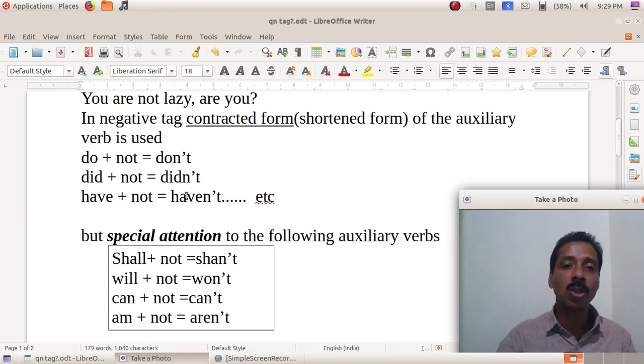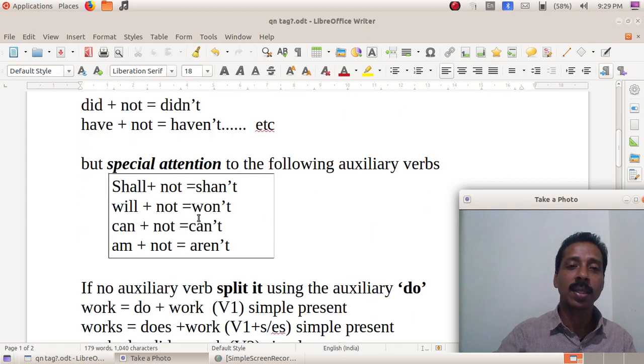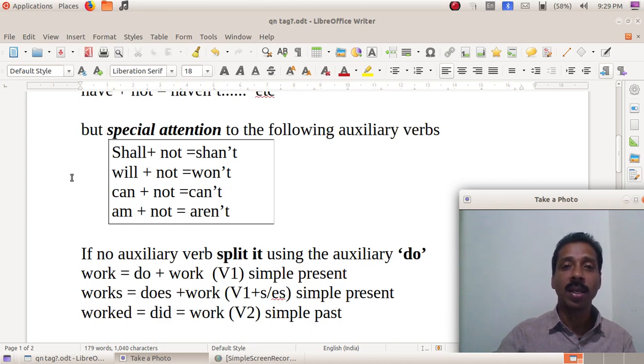In the case of almost all the auxiliary verbs, instead of not we add N apostrophe T: haven't, hasn't, couldn't, etc. But in the case of four words there is something very special, and you have to learn it by heart. There is no other way. Which are the words? Shall plus not is shan't, S-H-A-N apostrophe T. Will plus not, won't.